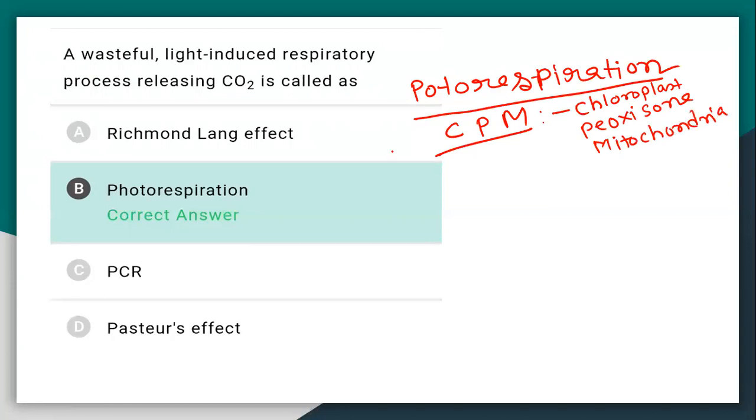Now here the Richmond-Lang effect. The Richmond-Lang effect is the decrease in the effect of senescence due to the use of cytokinin. Cytokinin decreases the effect of senescence, and this is called the Richmond-Lang effect, or the lag of senescence of leaves and other parts due to the application of cytokinin. So it's a retardation of aging.